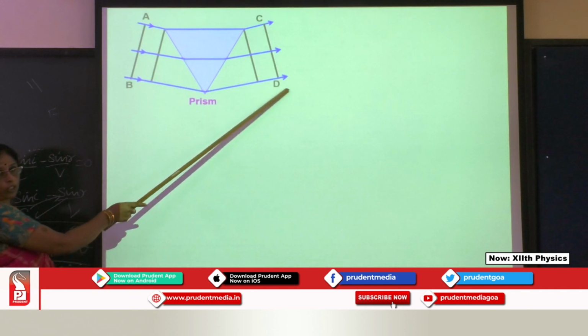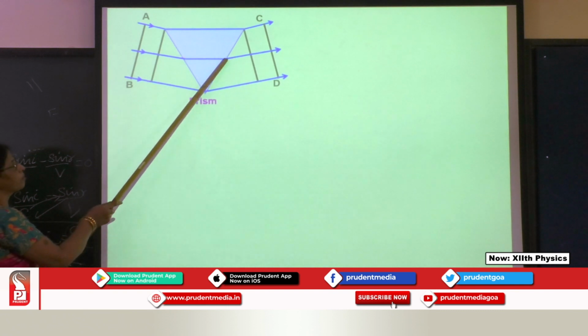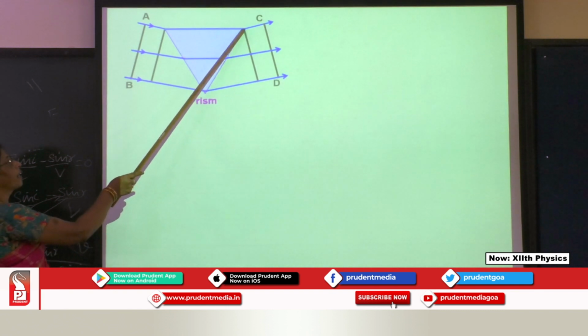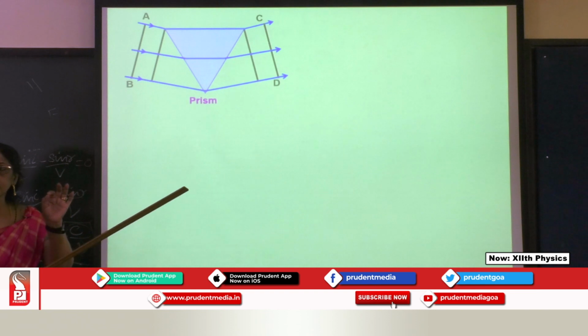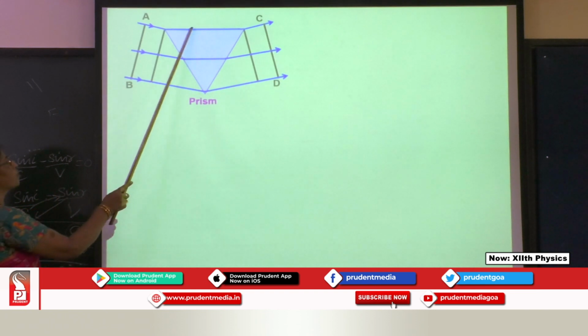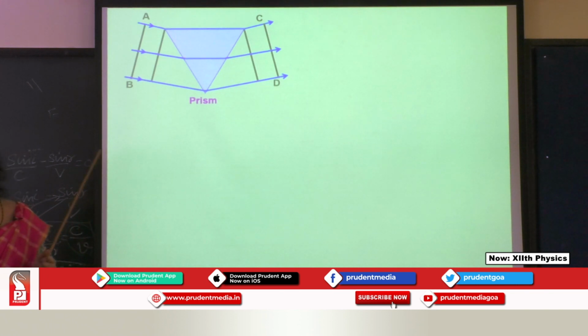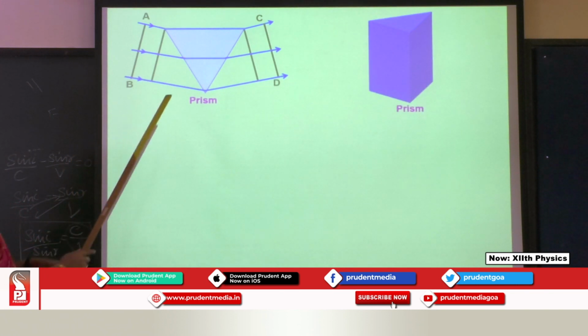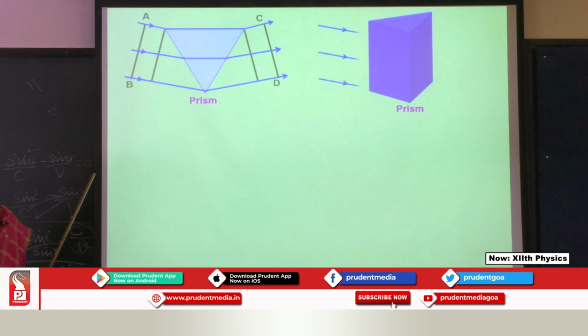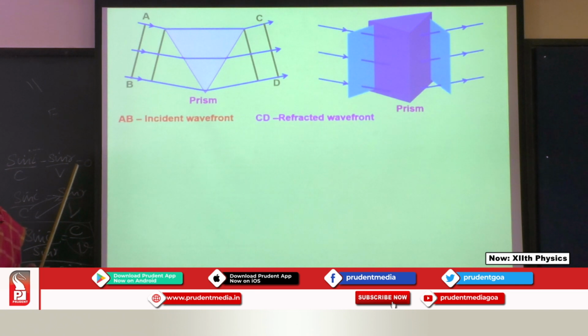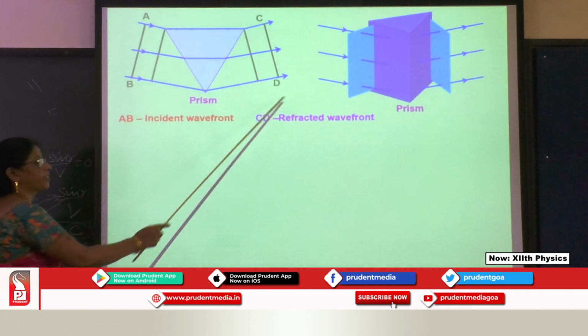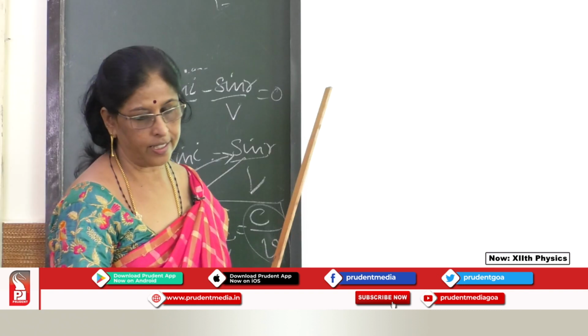So it travels a longer distance in the same time, and here it is the shortest distance because the top portion travels the thickest portion of the prism. So the emerging wavefront is that way. AB is the incident wavefront and CD is the refracted wavefront.